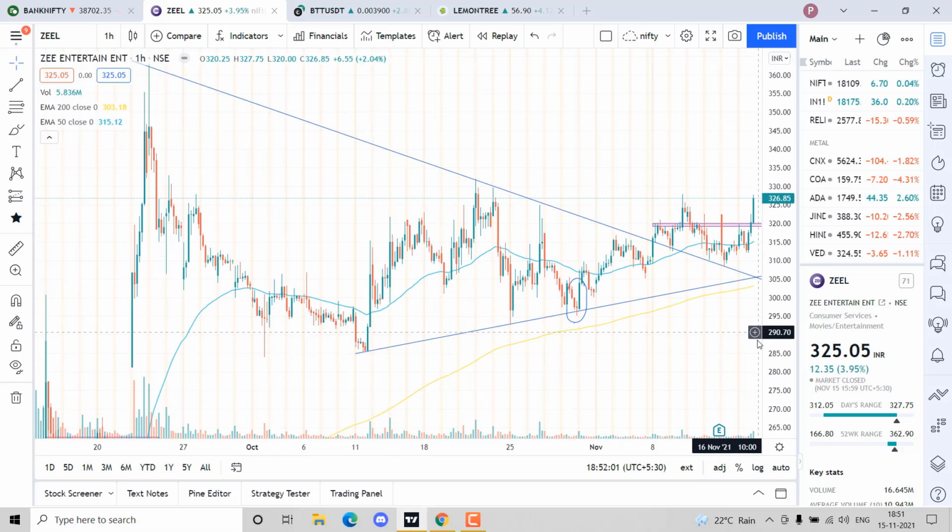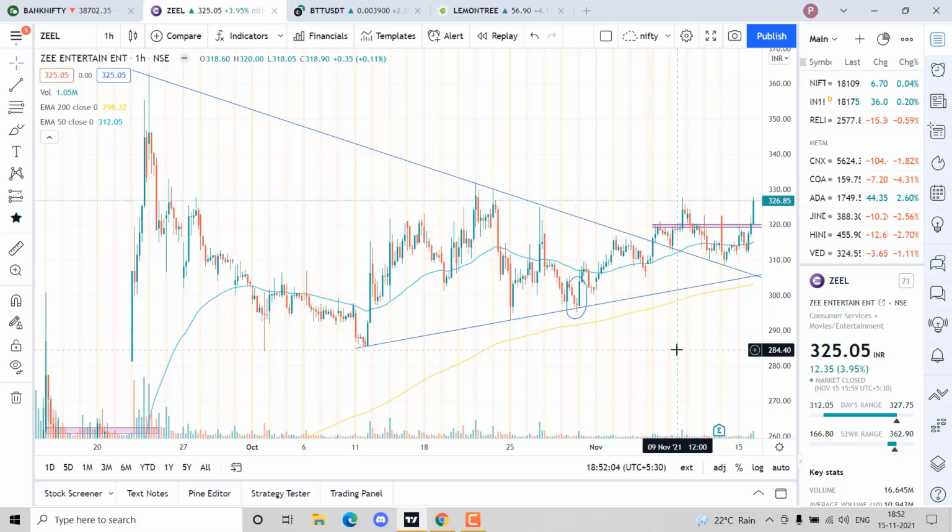And one more thing in support and resistance, you can ask, why does it work? It works because people believe in it. It's as simple as that. Trading is as simple as, I'll tell you one thing. See, why do you think the price might go up? Because everyone thinks the price will go up, so the demand is more, right? So that's why the price goes up. And the same way, why do you think the price comes down? Because a major chunk of traders think that the price will come down, so they short it. So when they short it, the supply is more and it comes down.